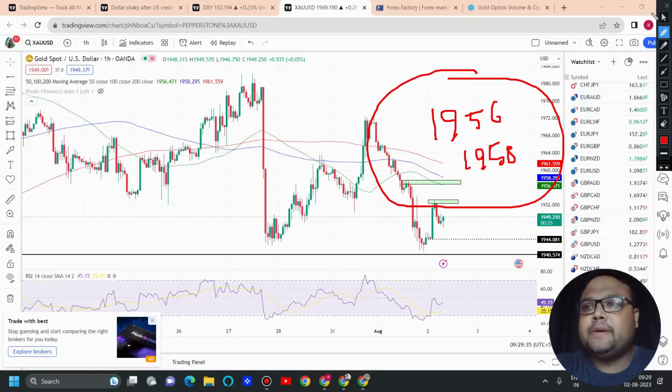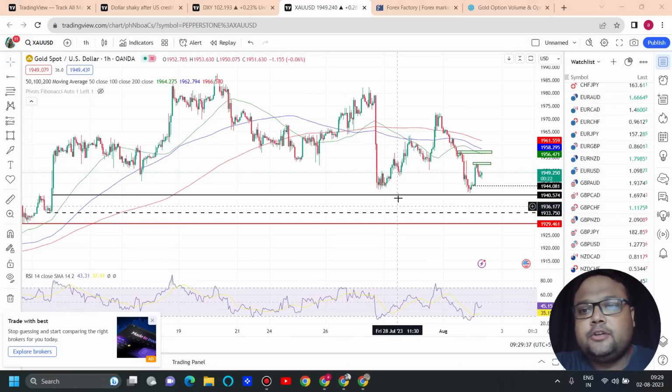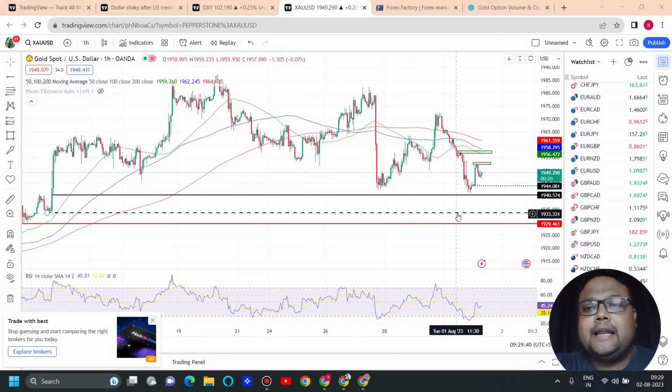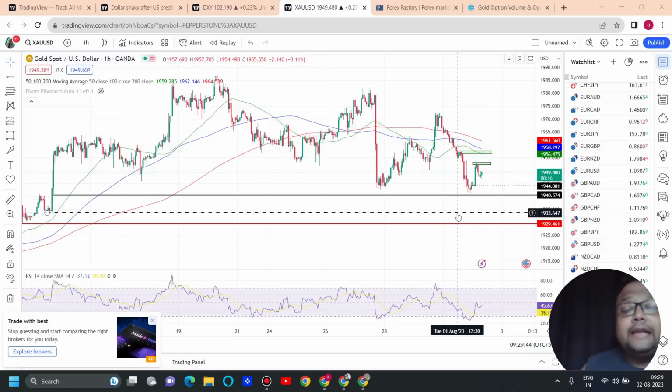Before news, you can expect some reversal, and in case of a drop in the market, we can expect 1934 to work as minor support before news, and 1930 as a strong support. And what about 1940 then? 1940 may act as support, but to be honest, I'm not sure right now. So I'll observe the volatility, then only I'll decide what should be done.